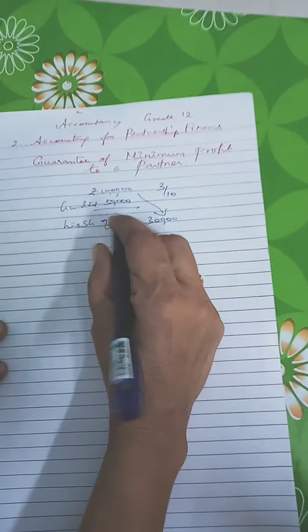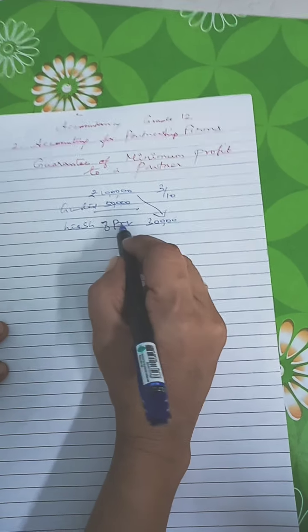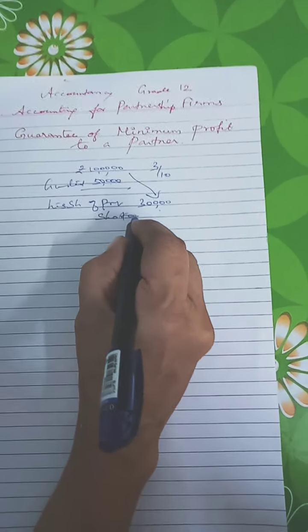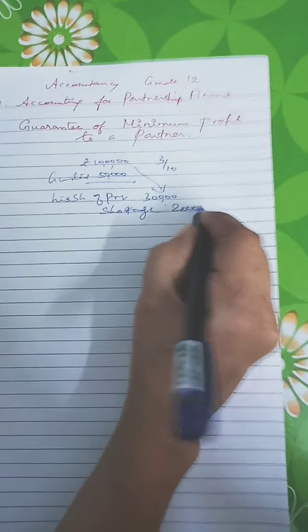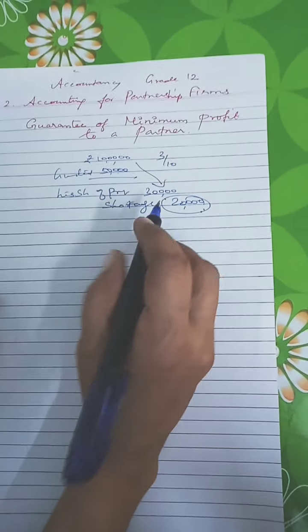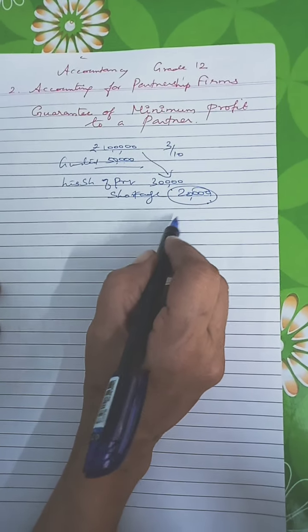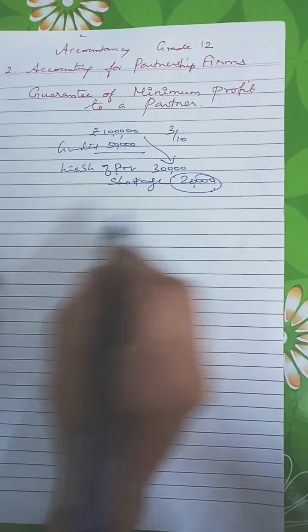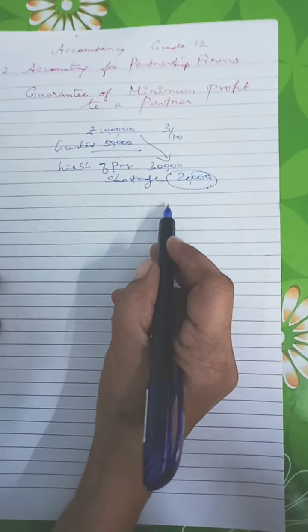Guaranteed profit is 50,000, but his share of profit is 30,000. So what is the shortage amount? Shortage amount 20,000. This is called deficiency. This deficiency will be shared by the old partners, those who gave assurance or guarantee.